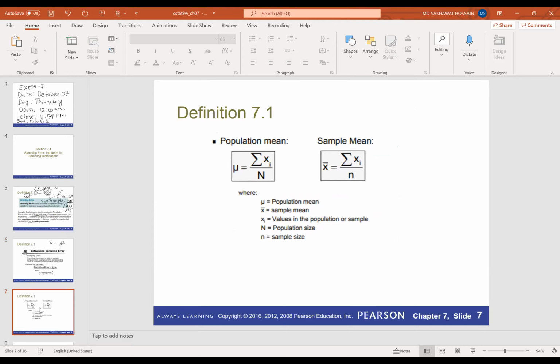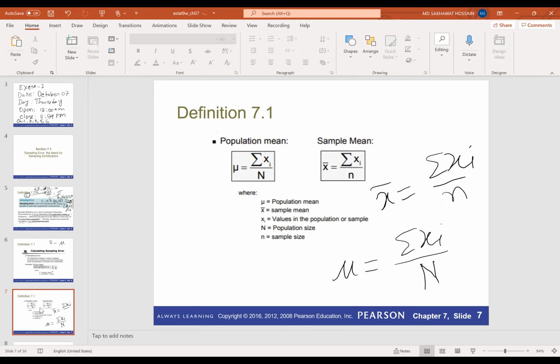Okay, so if we review the definition of population mean and sample mean, then you can see that population mean mu is equal to the summation of xi divided by the population size. That means all the observations in the population. And x bar, the sample mean, is the summation of xi divided by the sample size n, where n is the sample size and capital N is the population size.